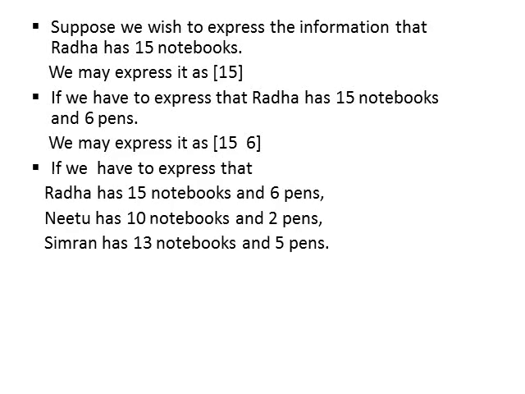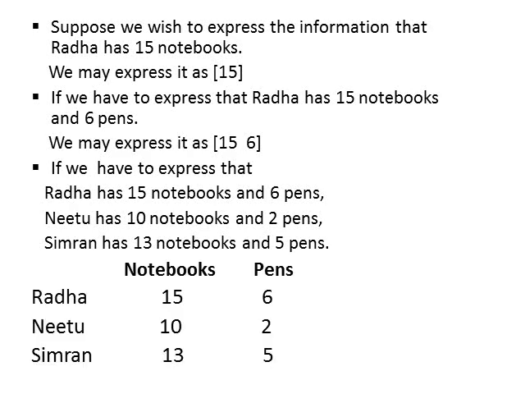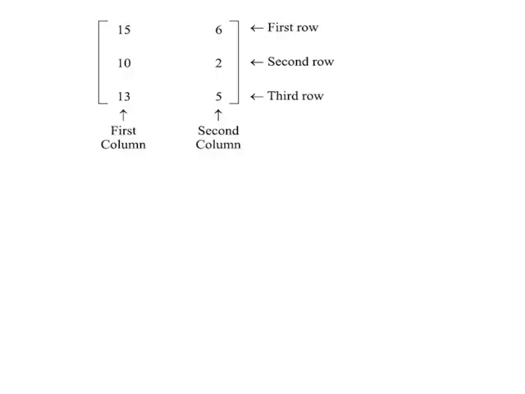If we have to express that Radha has 15 notebooks and 6 pens, Neetu has 10 notebooks and 2 pens, Simran has 13 notebooks and 5 pens. Now, this could be arranged in the tabular form in this way. So, students, this information can be expressed in this way within long bracket. This arrangement is called matrix and these numbers are known as elements of the matrix.